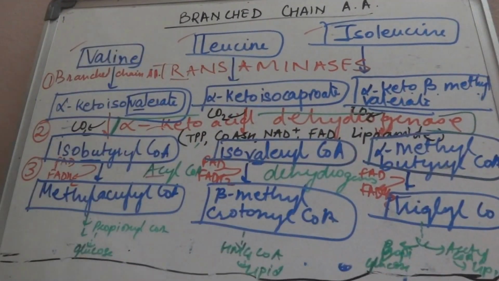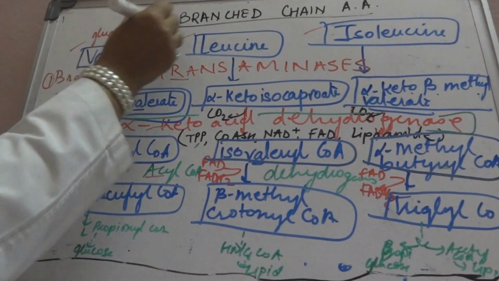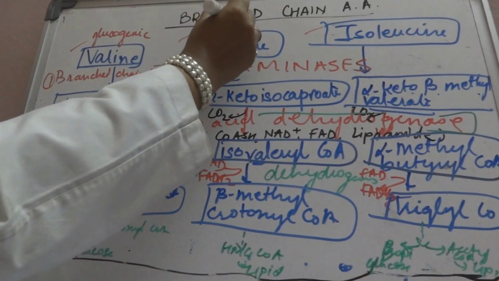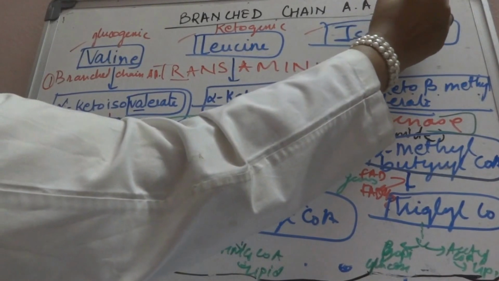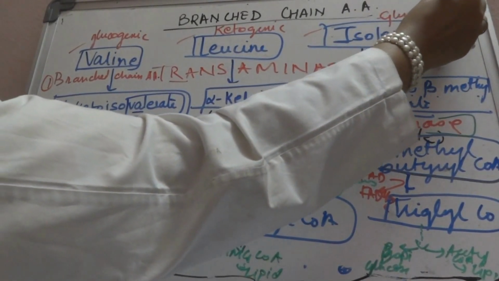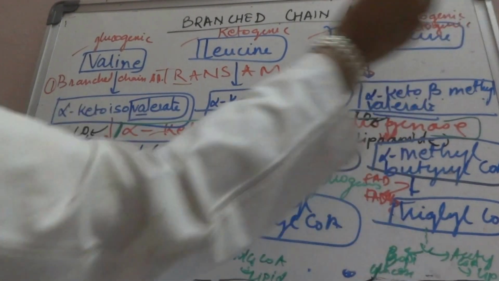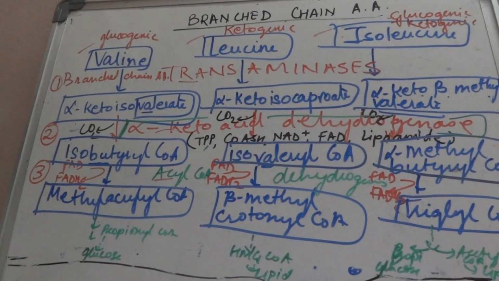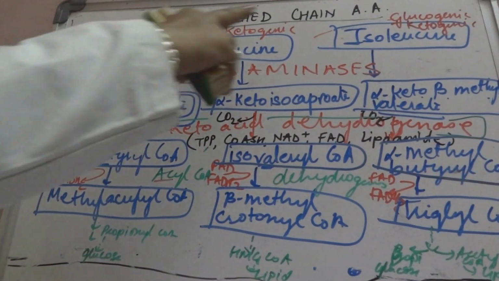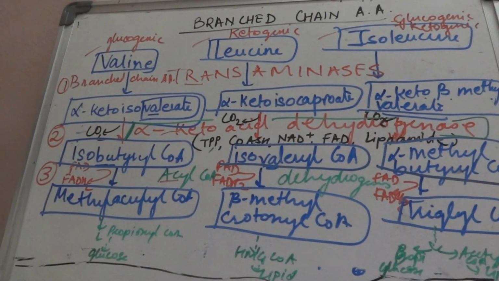So the main important thing is valine is a glucogenic amino acid. Leucine is a ketogenic amino acid and isoleucine is glucogenic plus ketogenic. Okay. Why do I keep on writing? Because it is important to remember. Someday, in some need, you may remember that isoleucine is glucogenic and ketogenic, and you know that the end pathway is formation of glucose and lipid.